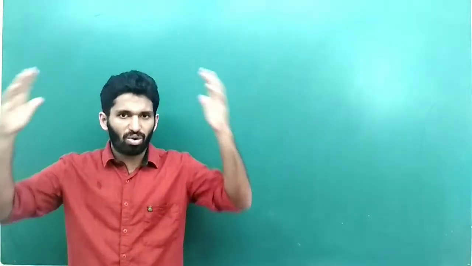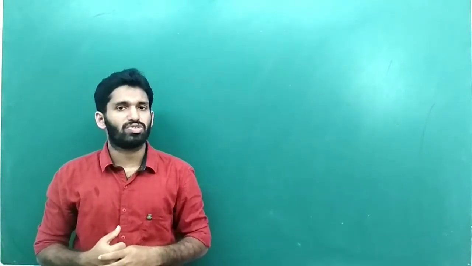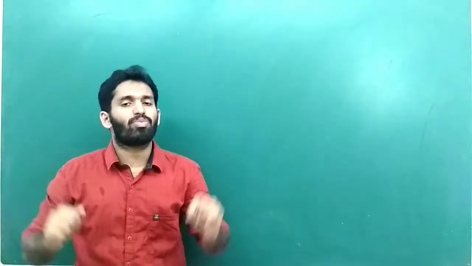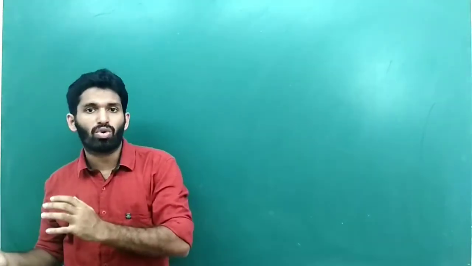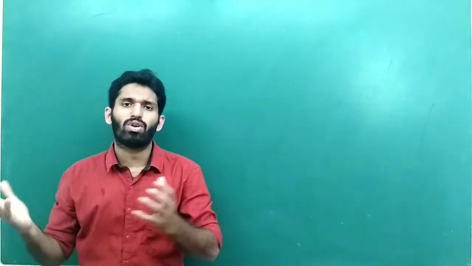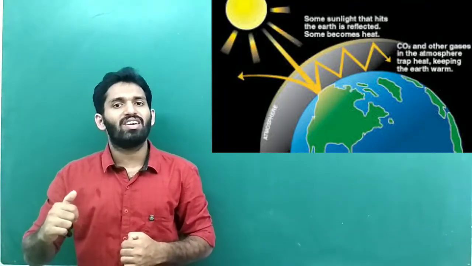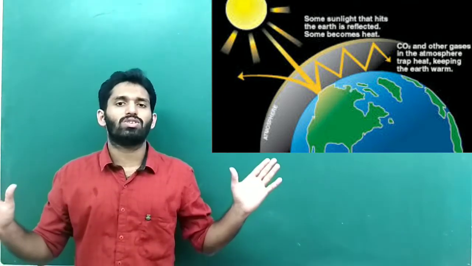This atmosphere has the air we breathe, then the clouds, rain, even the wind. There are many uses of this atmosphere. Of course, it contains the air. There are also some other uses which you may not have noticed. First one is it protects the earth from becoming too cold or too hot. If it is too cold or too hot, the living things cannot survive. So, the atmosphere is also protecting the earth from becoming too cold or too hot.